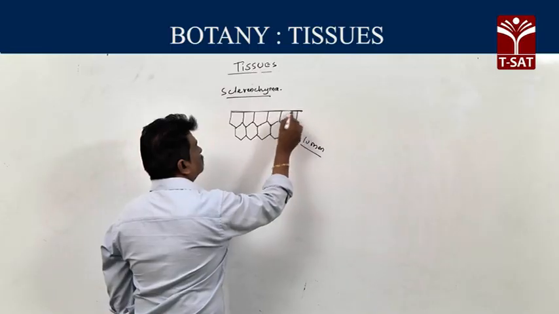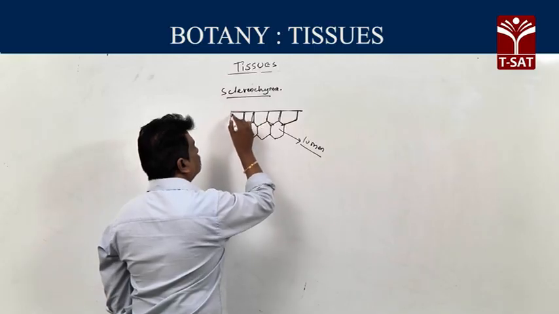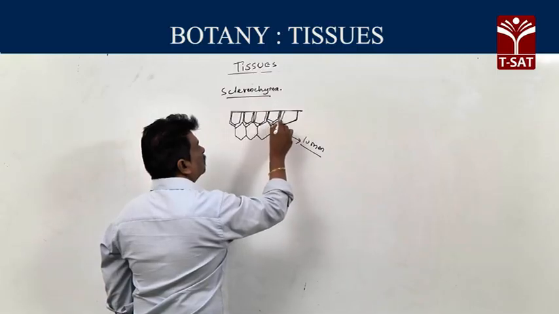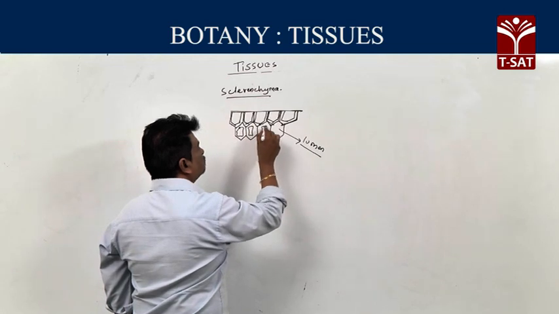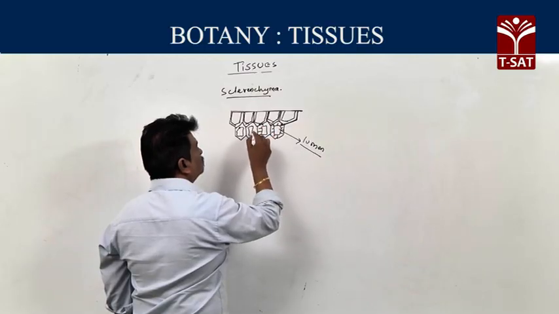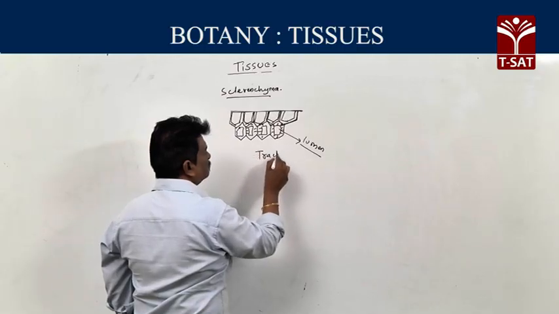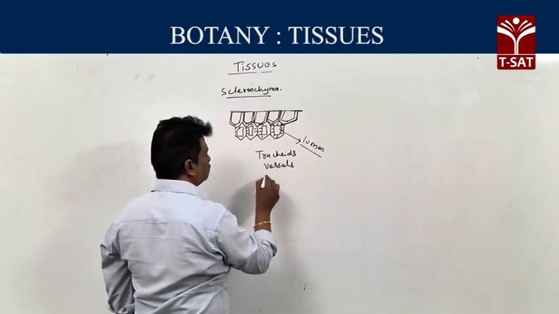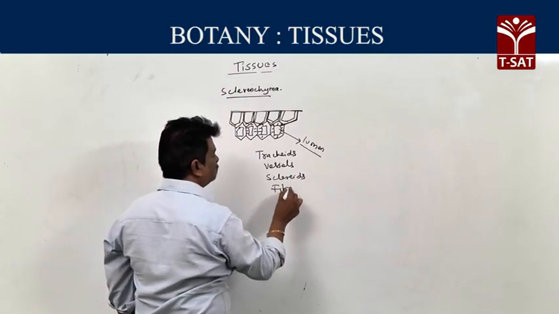A particular character of sclerenchyma is the secondary wall, which is made up of lignin, and lignin is a hard substance. So, it provides only mechanical support. Sclerenchyma is present in tracheids, vessels, and also in sclereids and fibers.